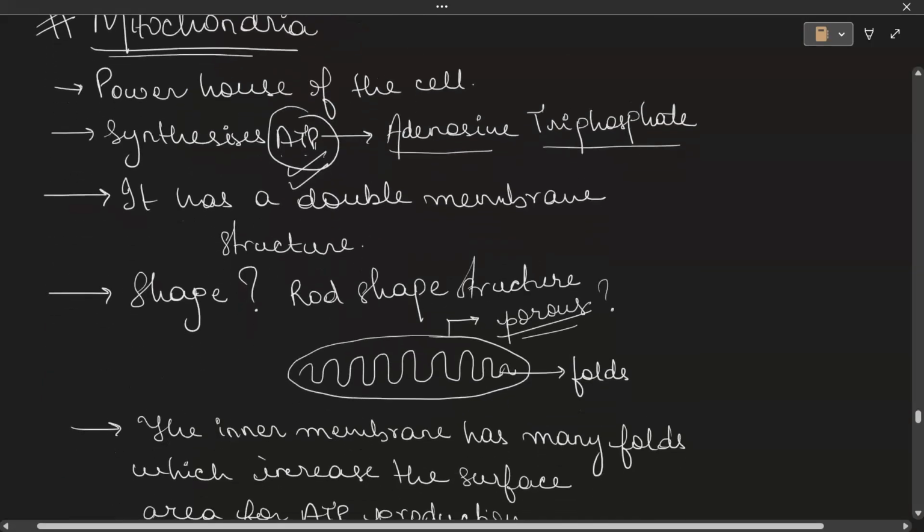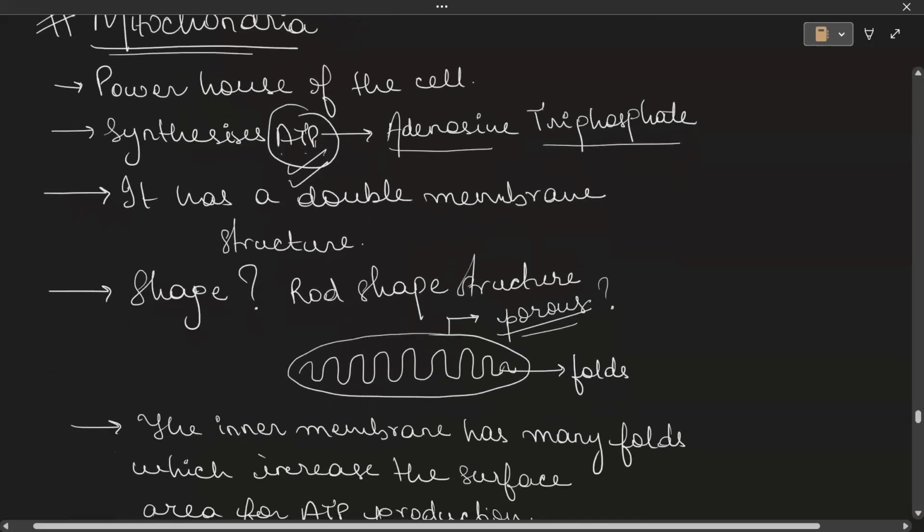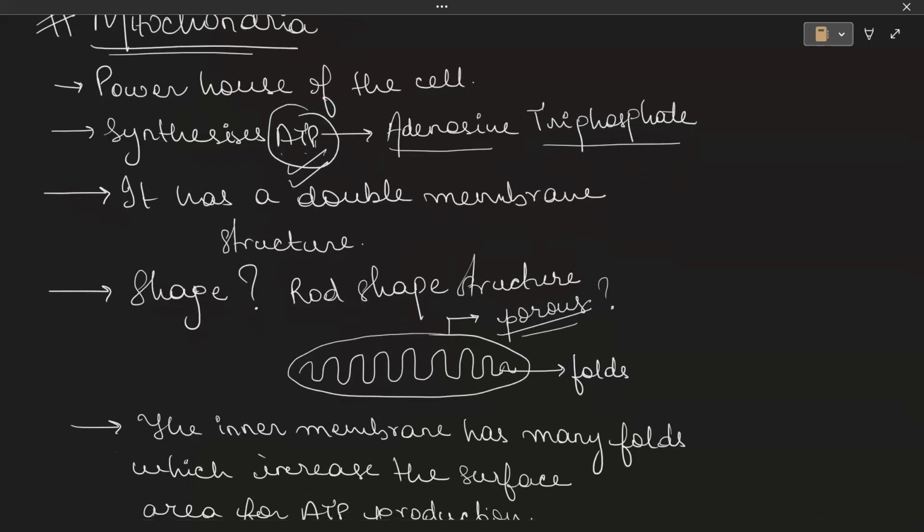Now, talking about the mitochondria. Everyone knows that mitochondria is known as the powerhouse of the cell. Why? Because it synthesizes the ATP. What is ATP? ATP stands for adenosine triphosphate. It is the energy currency of the cell. Okay. And always remember that it has a double membrane structure. It has two membranes, outer membrane and inner membrane.